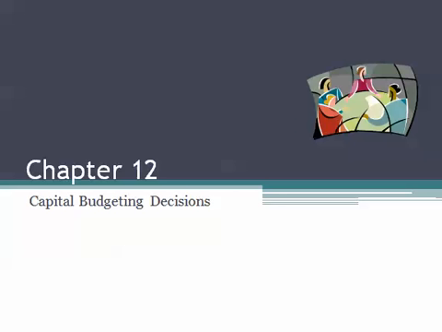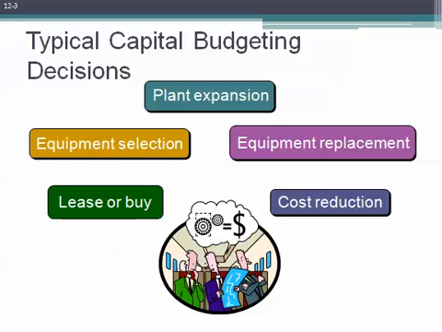In Chapter 12, we're going to examine capital budgeting decisions. And capital budgeting decisions are multi-period decisions. They essentially involve any decision that has an initial cash outlay today in order to obtain some sort of future benefit or return. Typical capital budgeting decisions might include cost reduction decisions.